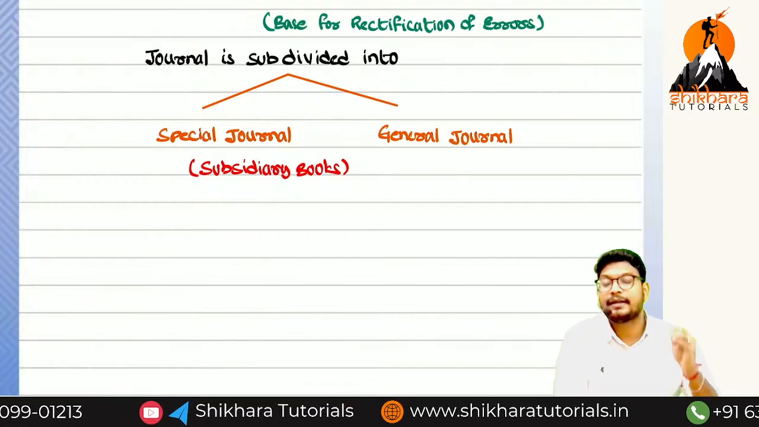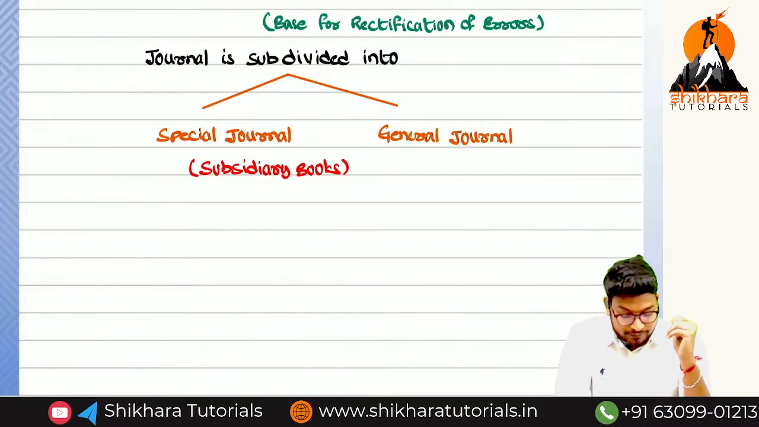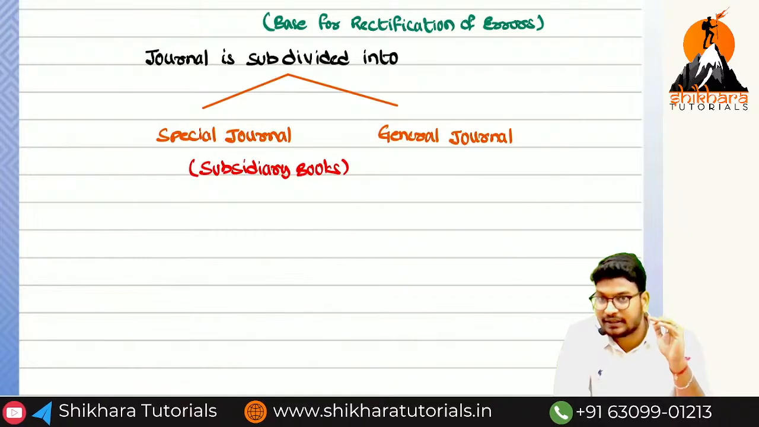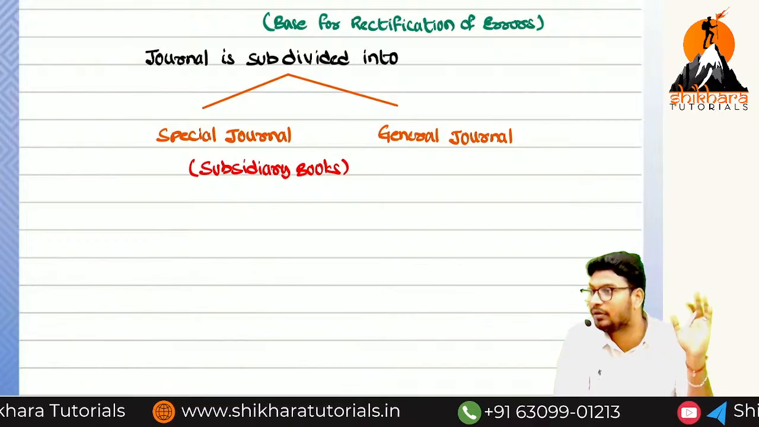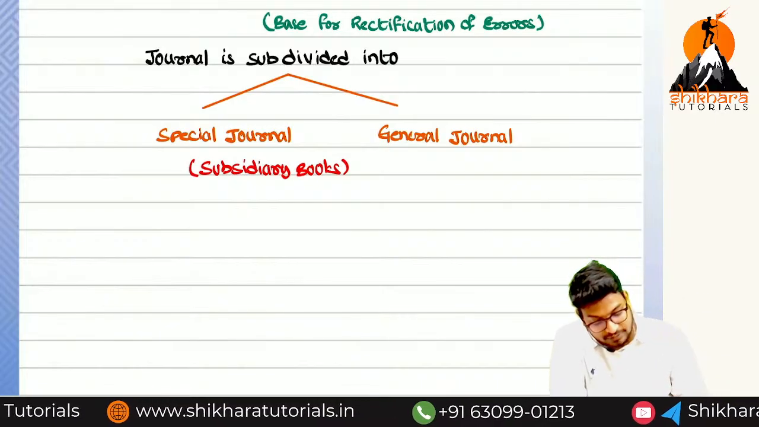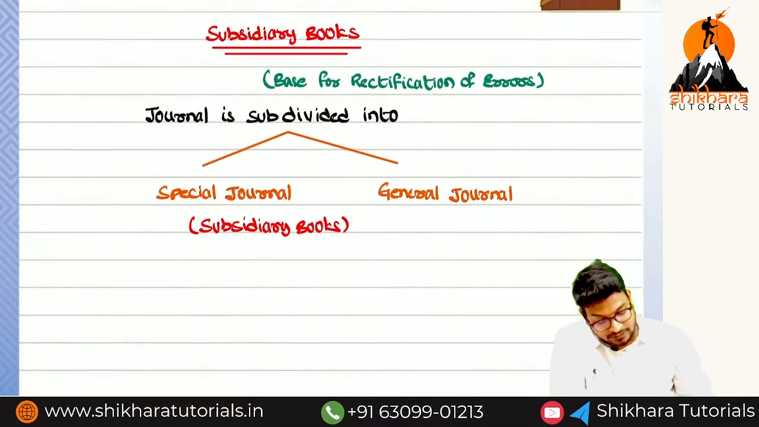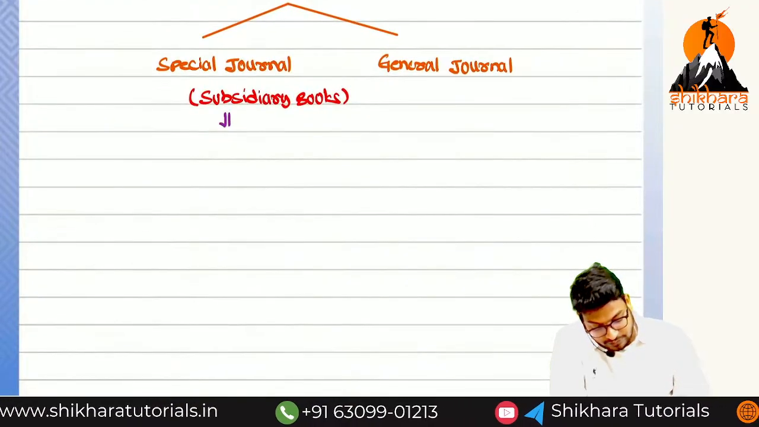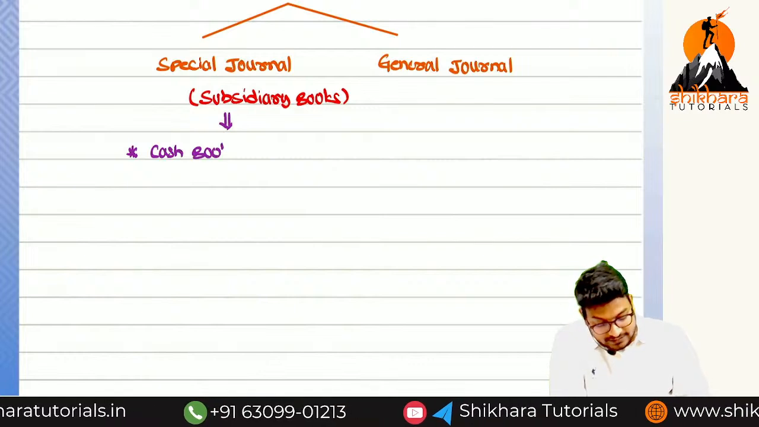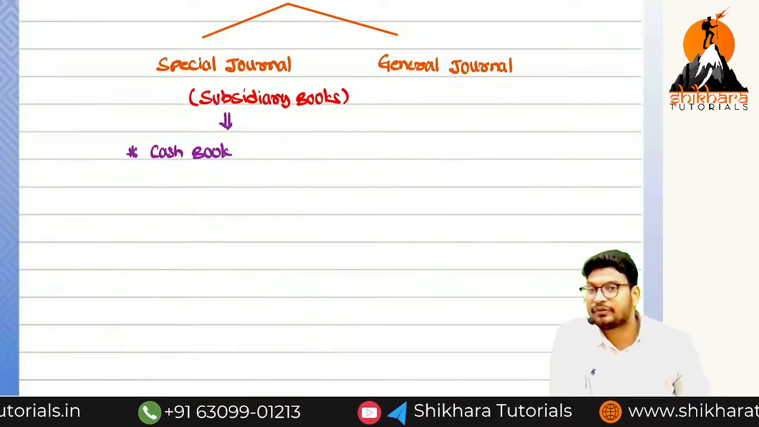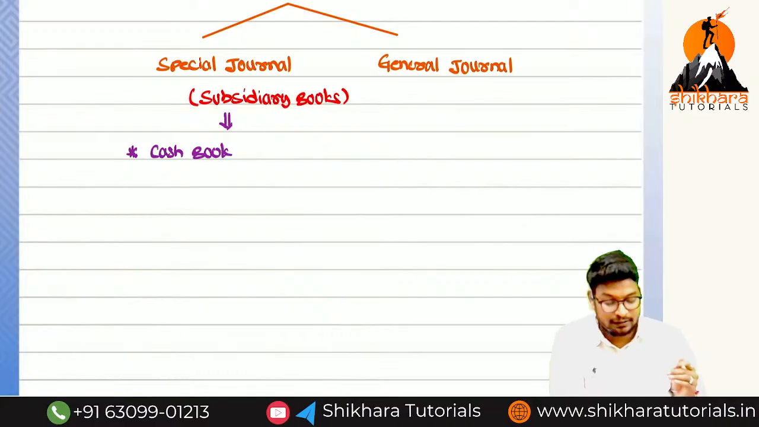In order to reduce the time for the preparation of books of accounts, we have started a new method called subsidiary books. How will the time be reduced? You will get more idea after discussing all the types of books. In these subsidiary books, nothing but special journal, we have the following types of books. The most famous book is the cash book, because a lot of transactions involve cash. If you take any type of business, a lot of transactions are included in the cash book.